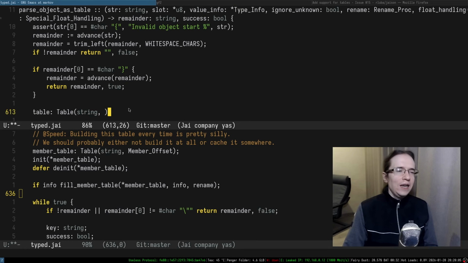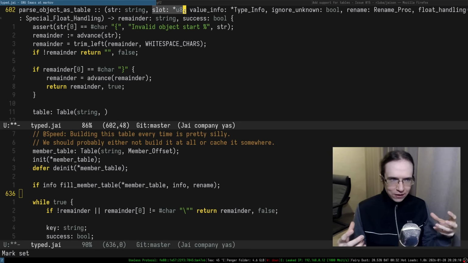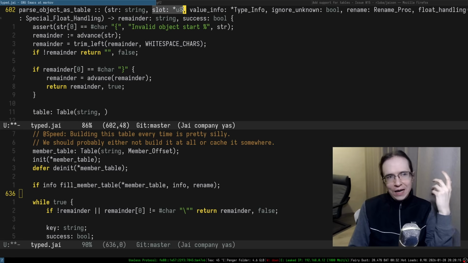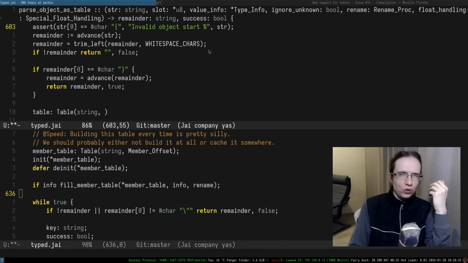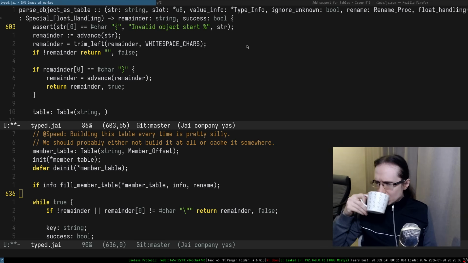Well, this is something we have to put into the slot itself, right? So the slot is the result probably, allocated in the memory, and it's a pointer to the bytes. Yeah, so that's the table, and how to operate with that table, we should know by having a value info in here. So that's how we should know how to operate with this entire thing. It's gonna be rather interesting.